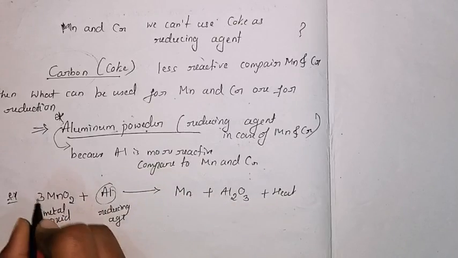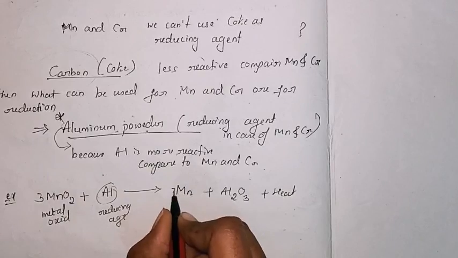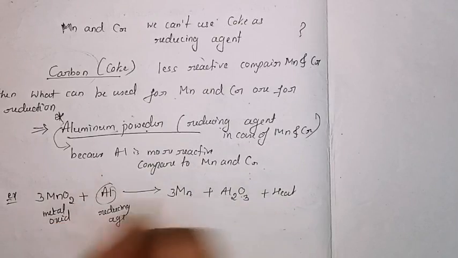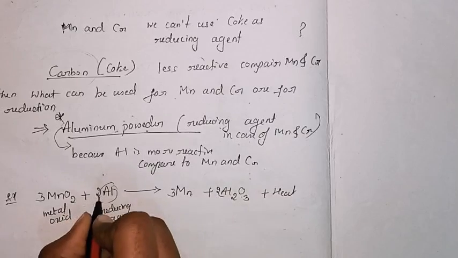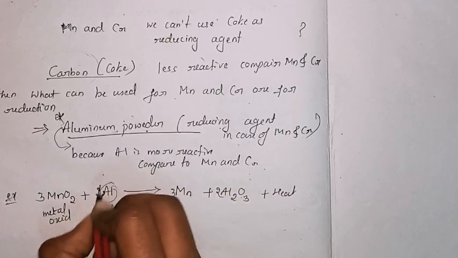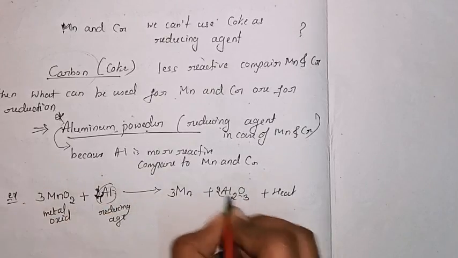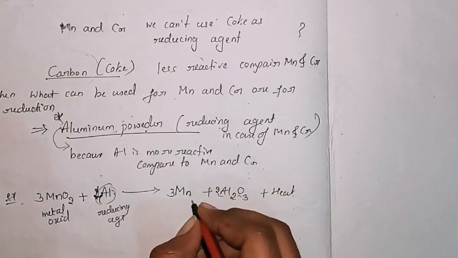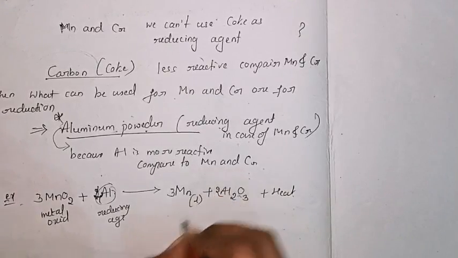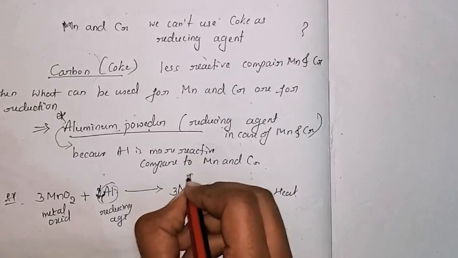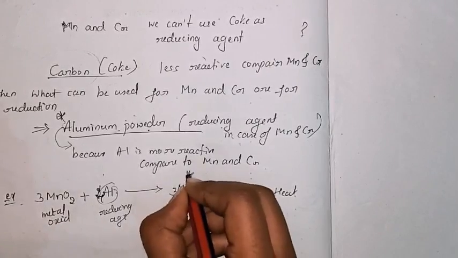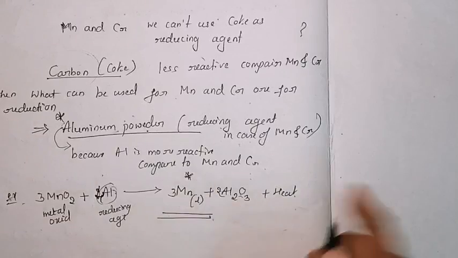So just write it down. It is 3MnO2, then it will become 3Mn, and Al is 2, we will add 4 here. So Al becomes 4, and oxygen is 3 to the 6, 3 to the 6, and heat. And remember, this Mn is in a liquid state. I am making these marks because these are very important.